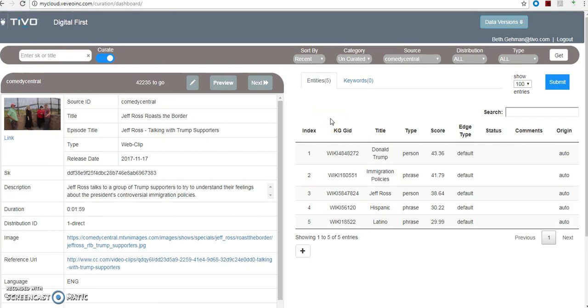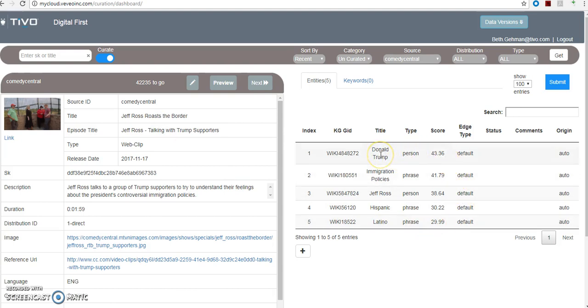And for our second example of entities, we're going to look at this clip here. The title of it is called Jeff Ross Roasts the Border. So again, the tool suggested some entities for us, and not all of them are going to be acceptable. Donald Trump is fine because the clip is talking about Donald Trump supporters. Immigration policies is not, that's just a phrase. Jeff Ross is included in the clip, and Hispanic and Latino are not acceptable entities.